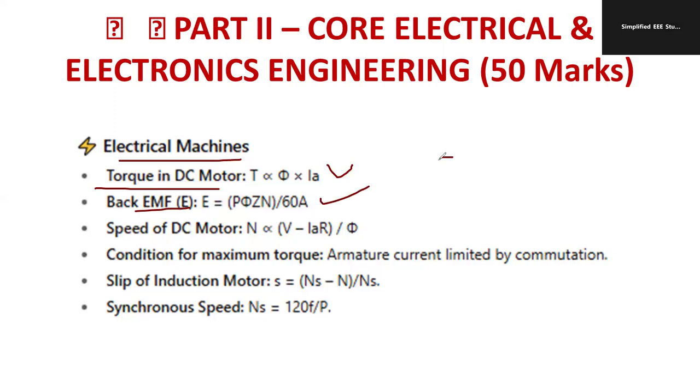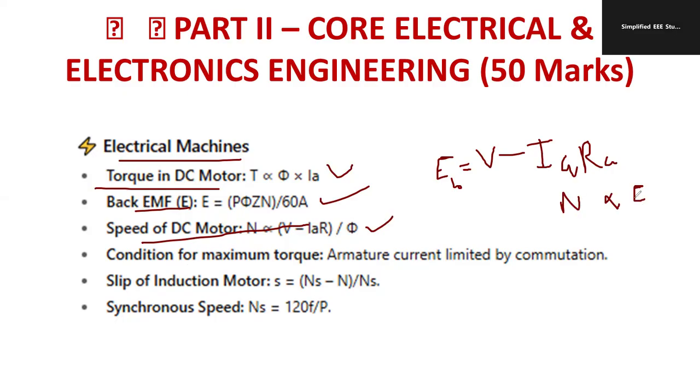One more equation I can write for the motor: E is equal to V minus Ia into Ra. It is another equation of back EMF. Kindly make a note of that. Similarly, the speed of a DC motor can be written as N proportional to (V minus Ia Ra) by phi. That means N proportional to EB by phi, where EB is V minus Ia into Ra. This is one equation for EB. There is another equation, that is phi Zn by 60 into P by A. Depending on the parameter, you may have to make use of those equations.